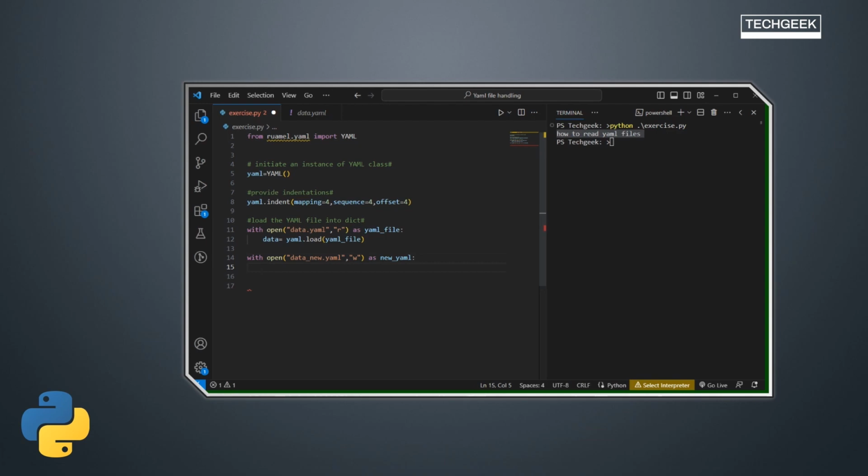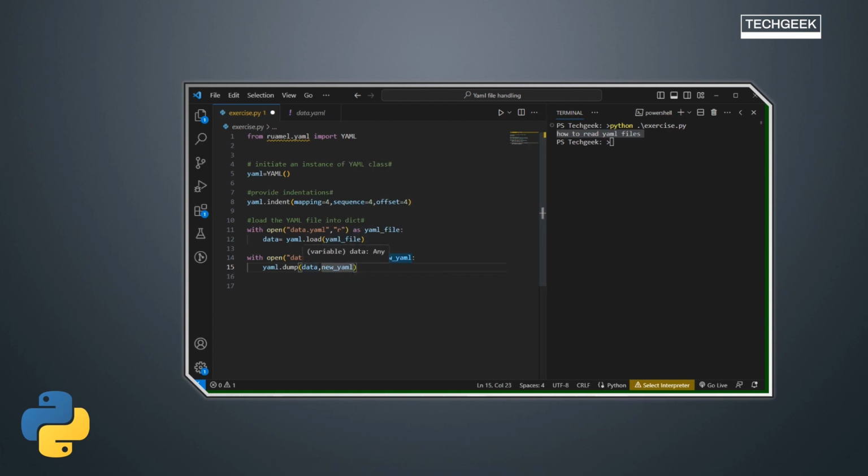And I'll do yaml.dump. Dump means you are dumping the value of whatever you need. If you need to dump data, new_yaml, right?